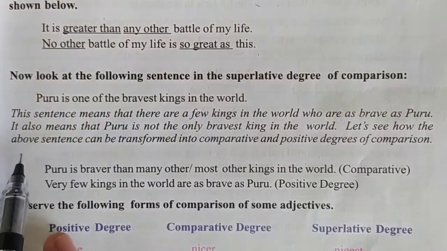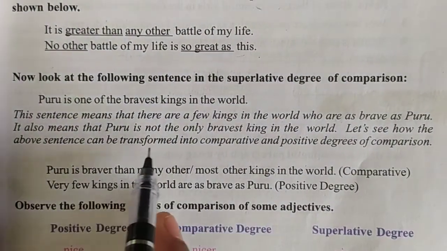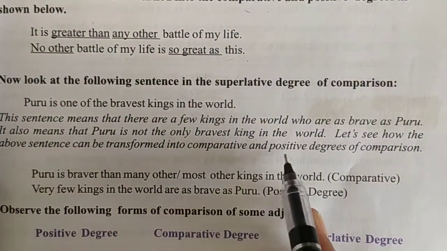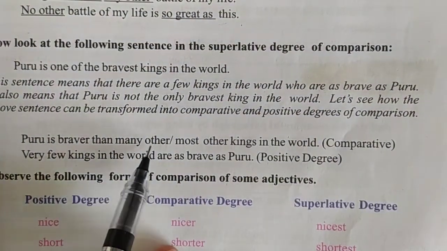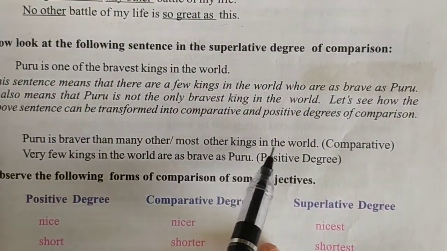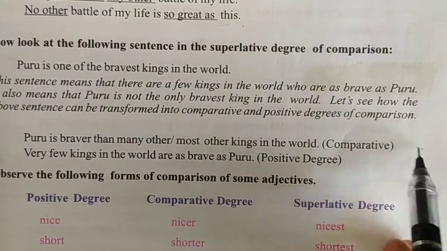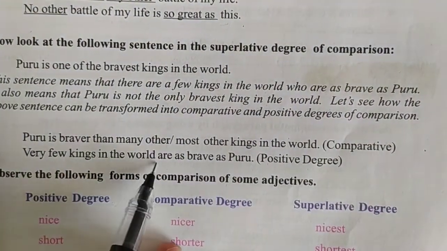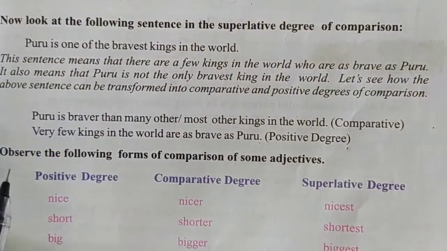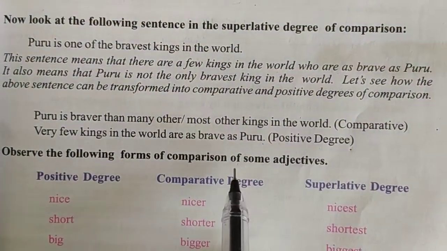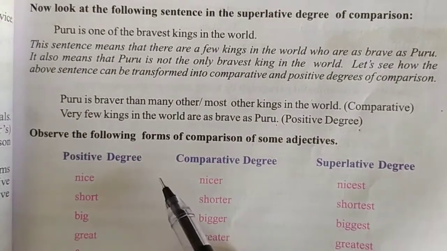Let's see how the above sentence can be transformed into comparative and positive degrees of comparison. Puru is braver than many other or most other kings in the world. It is comparative. Very few kings in the world are as brave as Puru. This is positive degree.